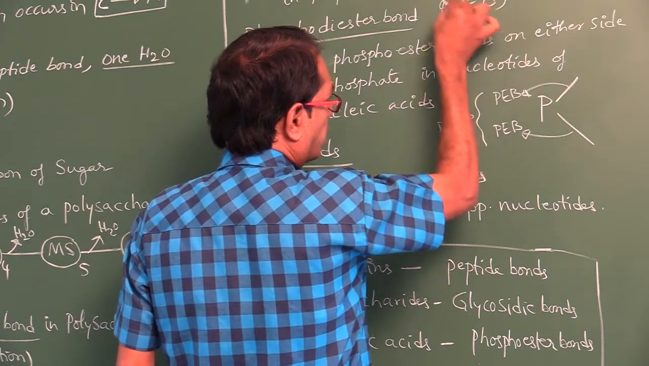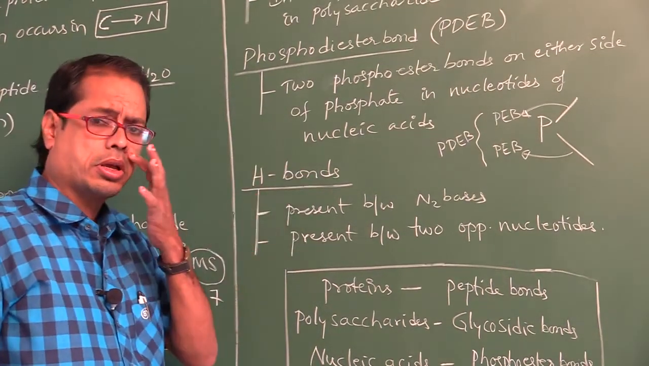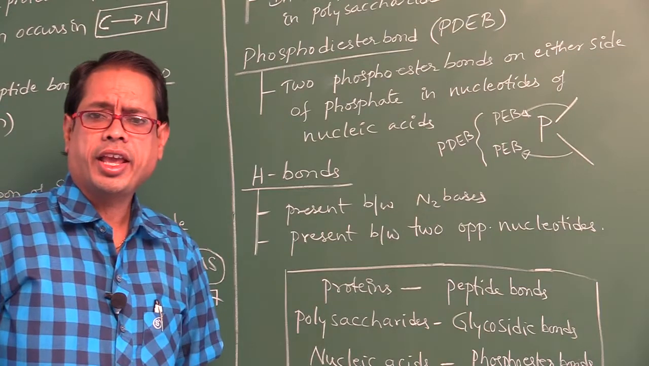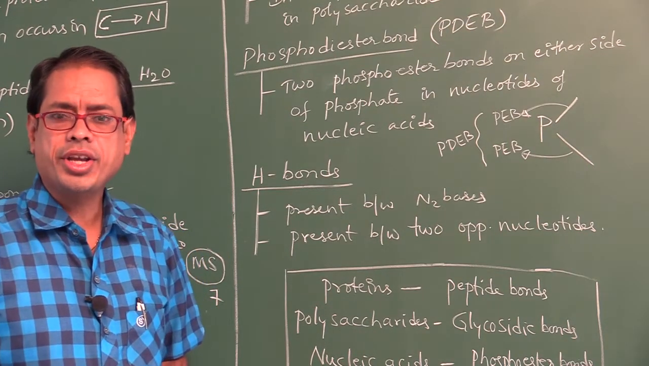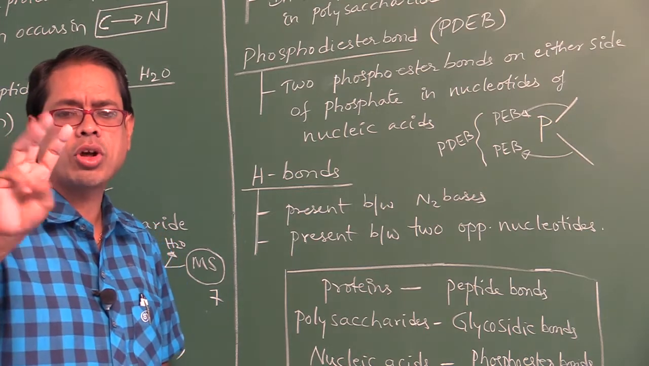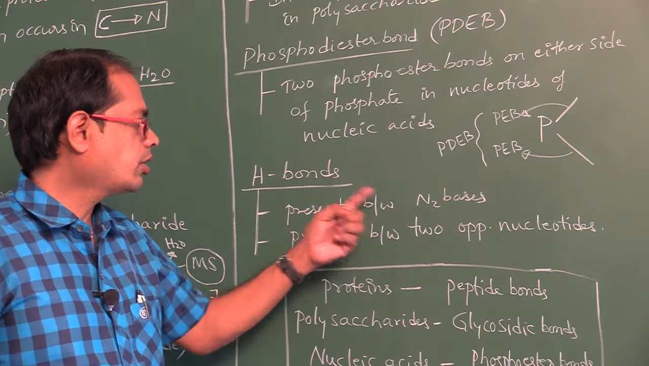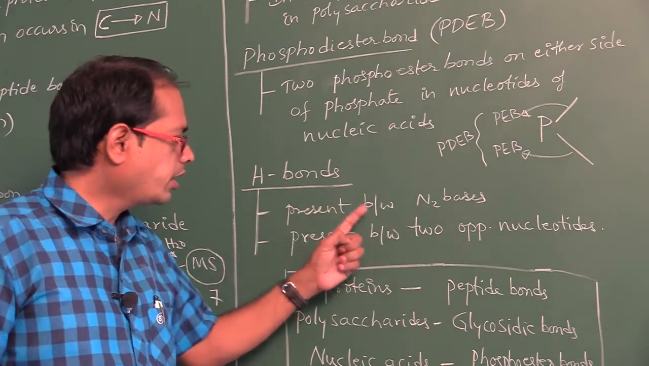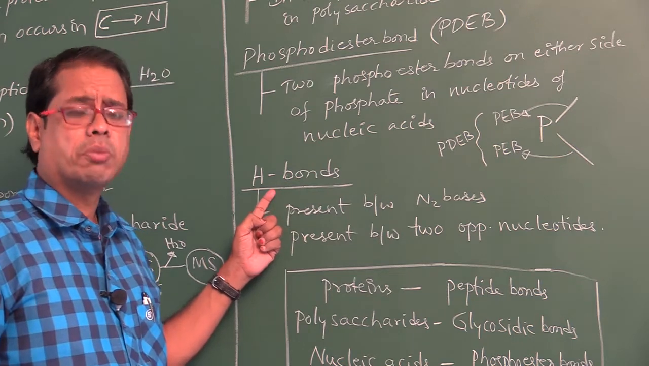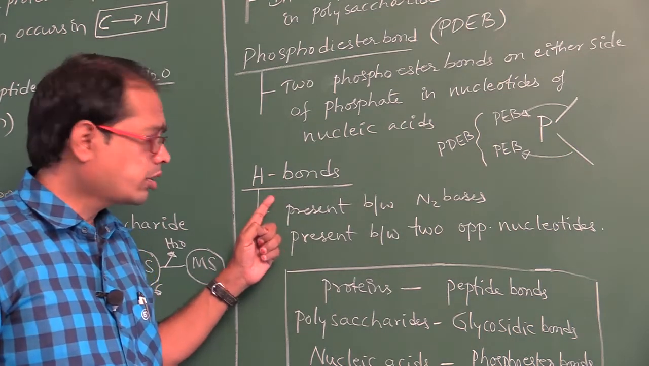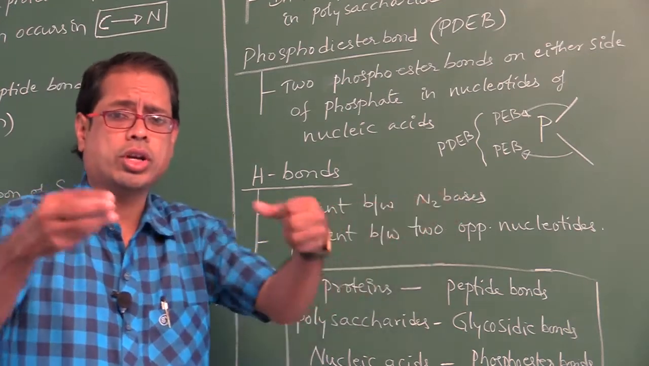Phosphodiester bond. Next, hydrogen bonds. Between A and T, two hydrogen bonds are present. Between G and C, three hydrogen bonds are present. That is, between two nitrogen bases, hydrogen bonds are present. These hydrogen bonds are also present between opposite nucleotides.